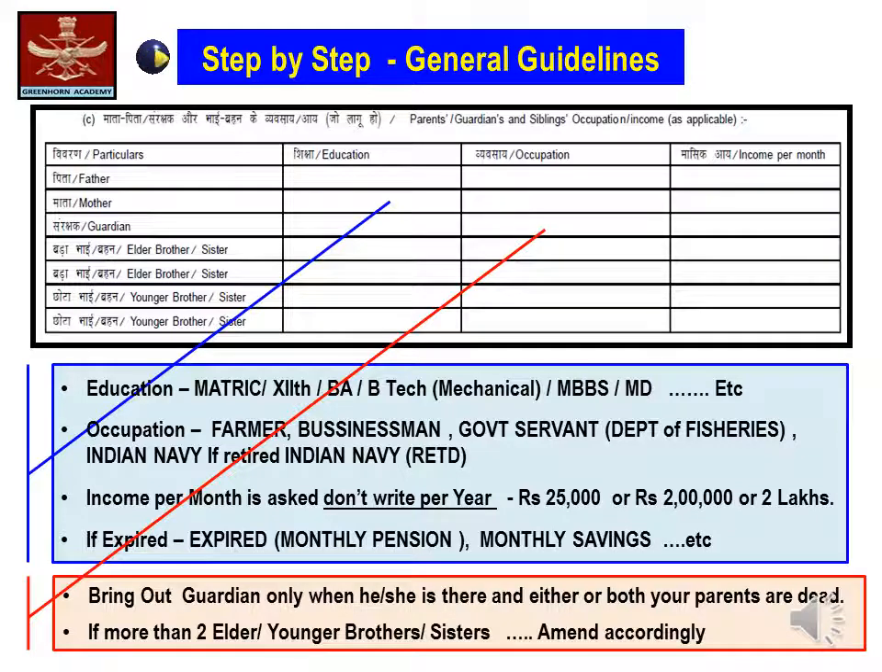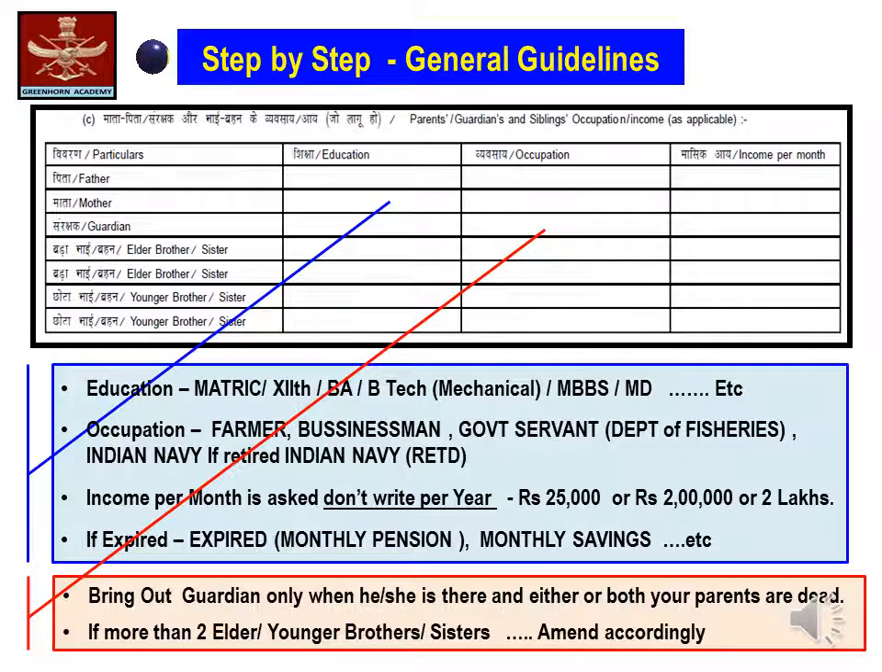In case of income per month, do not write income per year, which a large number of candidates make as a mistake. The income per month can be simply written as rupees 25,000, or if the case would be 2 lakhs, it could be written both in figures or words.